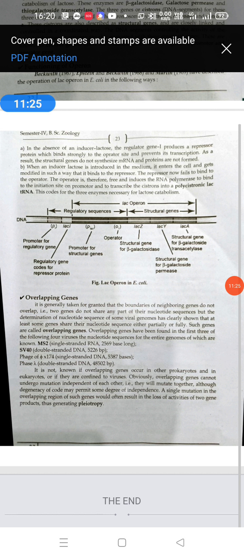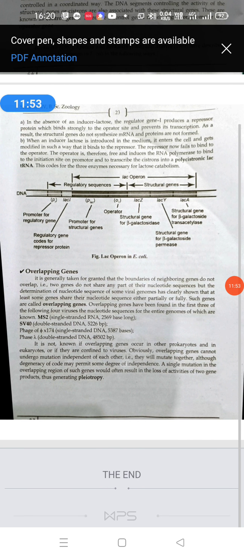Then the prokaryotic gene structure consists of two kinds of units: structural genes and control genes. The control genes consist of three kinds of genes: the regulator gene, promoter gene and operator gene, because this can be studied very well with the help of the lac operon. Lac means lactose operon in E. coli. Lac stands for lactose. This model was proposed by the scientists Jacob and Monod, and it is the best example of gene expression. What is gene expression? It is the function of genes in a proper, coordinated manner.